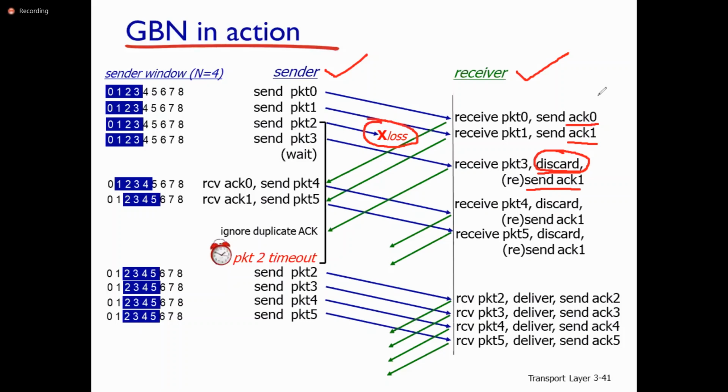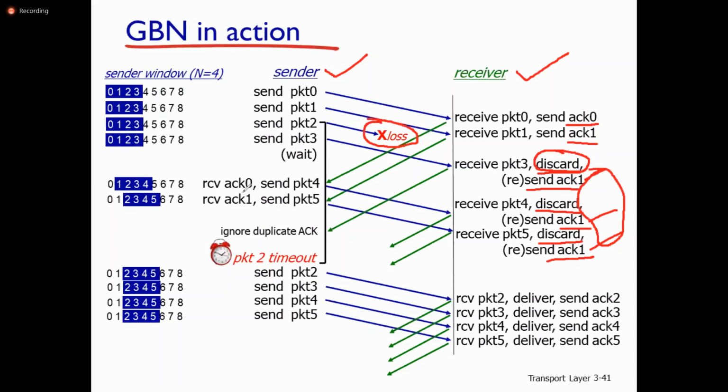Highest order sequence number. Again, packet 4 is received, discard and send acknowledgement 1. Packet 5 is received, discard because packet 2 is not received, send acknowledgement 1. So here it ignores the duplicate acknowledgements. The duplicate acknowledgements are acknowledgement 1, acknowledgement 1, acknowledgement 1. These are the duplicate acknowledgements for packet 1.